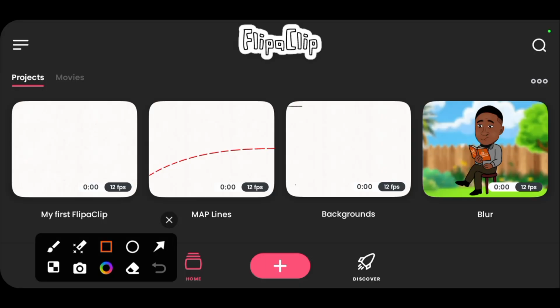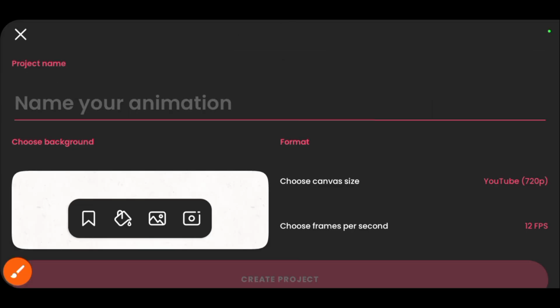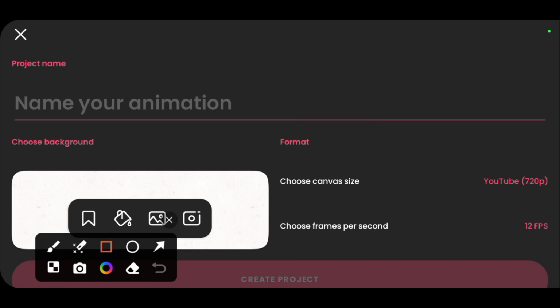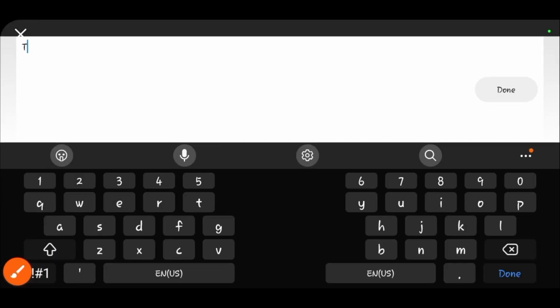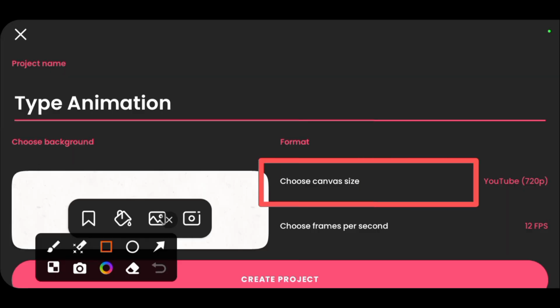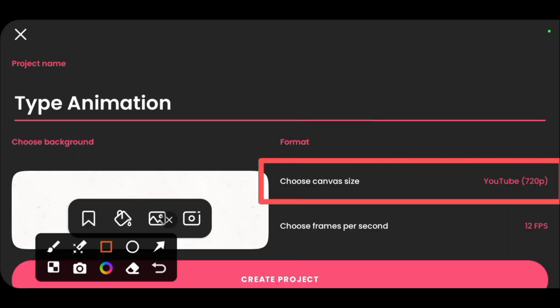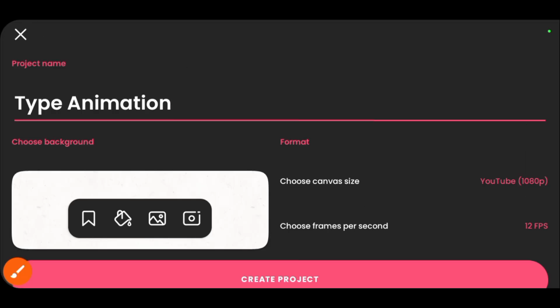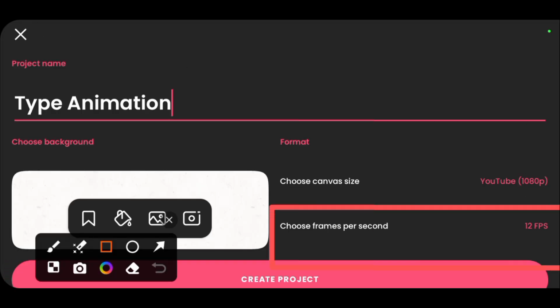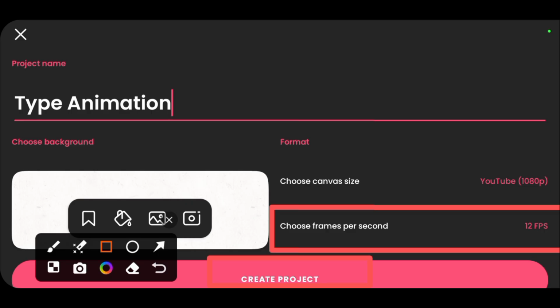Right here, you can create your project by clicking on the plus icon. And over here, you name your project. So this project, we are naming it Type Animation. Here you choose your canvas size for your project. For this project, we are selecting YouTube 1080p, and we leave our frames per second at 12 fps, and thereafter we create the project.